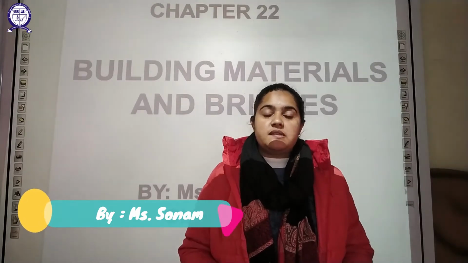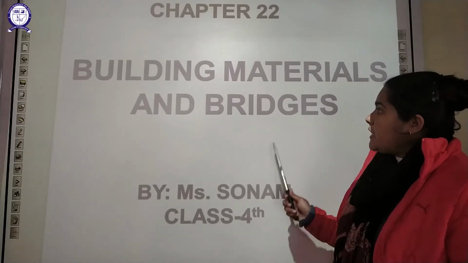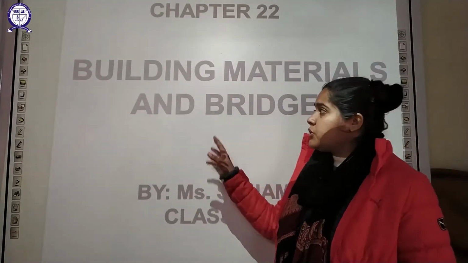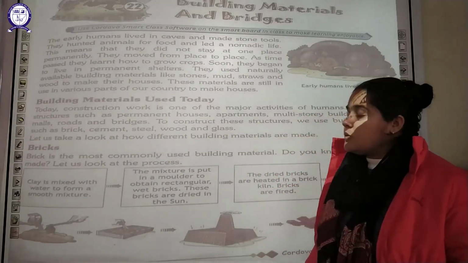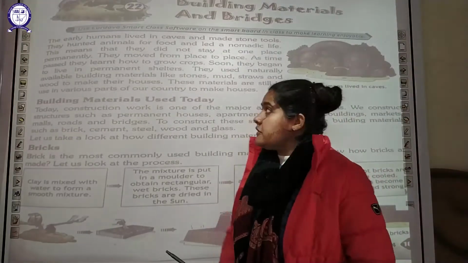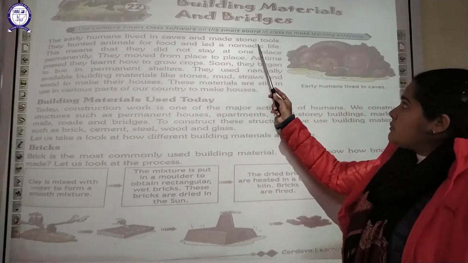So today we will be starting our next chapter, that is chapter number 22 for class 4 in environmental studies, that is building materials and bridges. So here these two important topics are there which we have to discuss. So let's begin. As you people are aware, the early humans used to live in caves, and that was made up of stones.